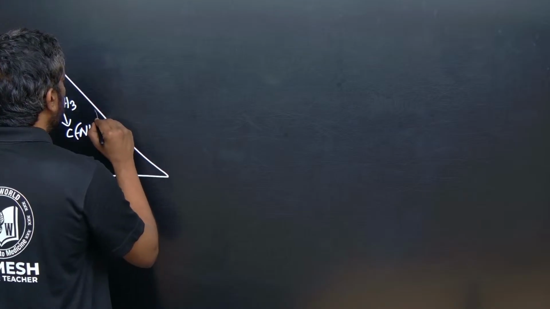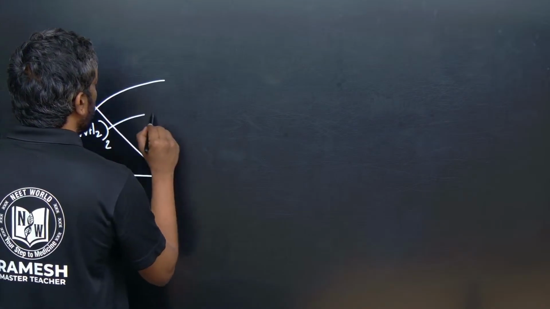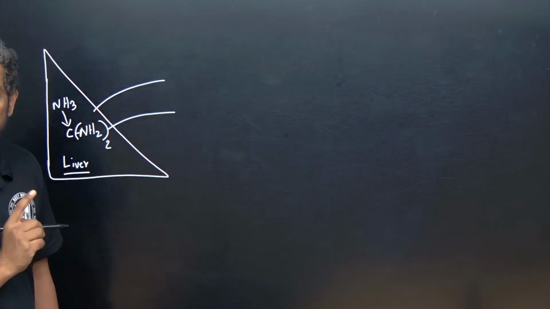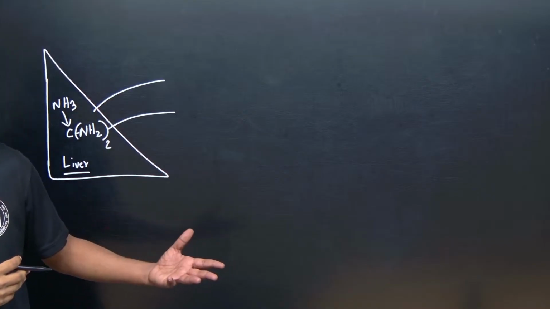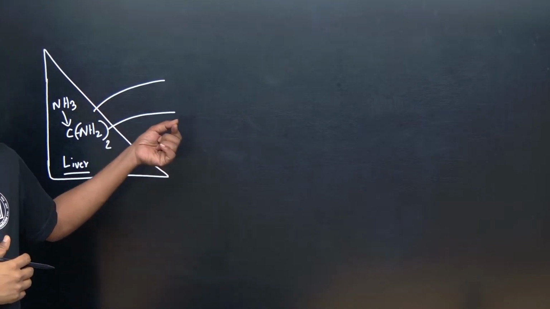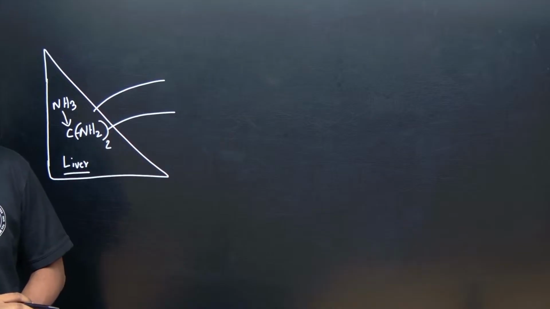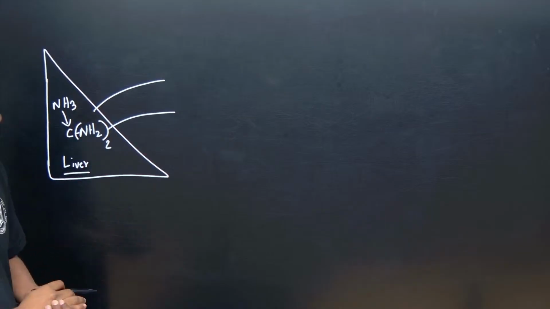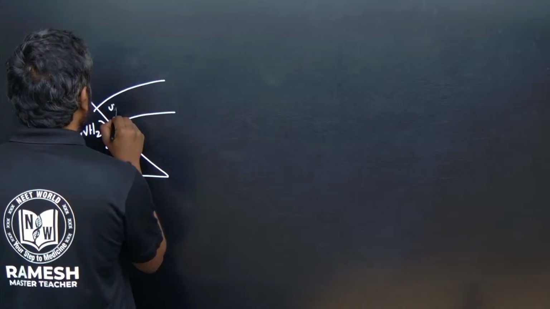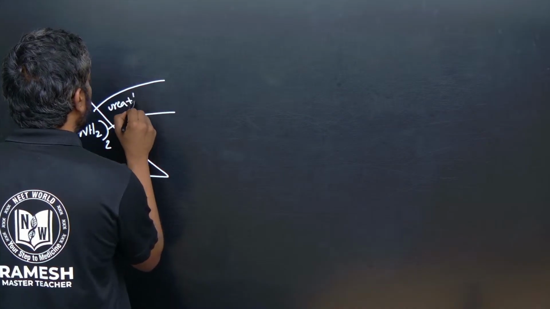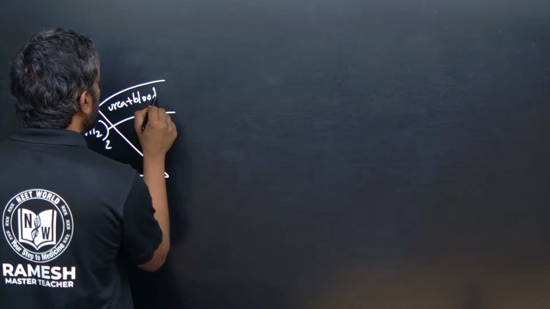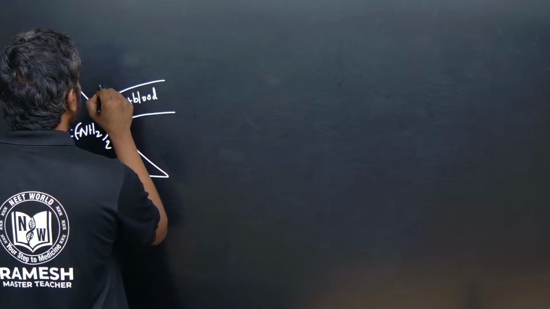This urea can enter the blood, into the blood vessel connected to the liver called the hepatic vein. Urea enters the blood. This is deoxygenated blood in the hepatic vein.